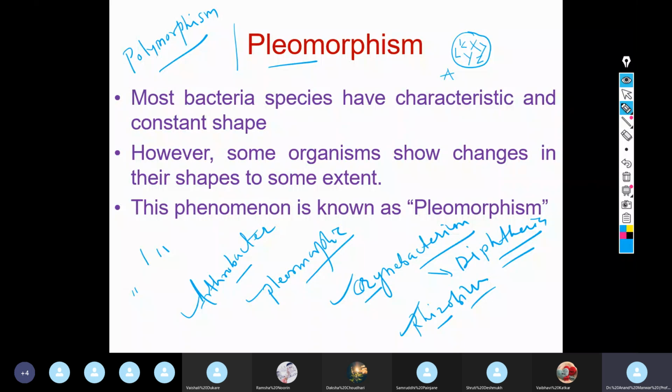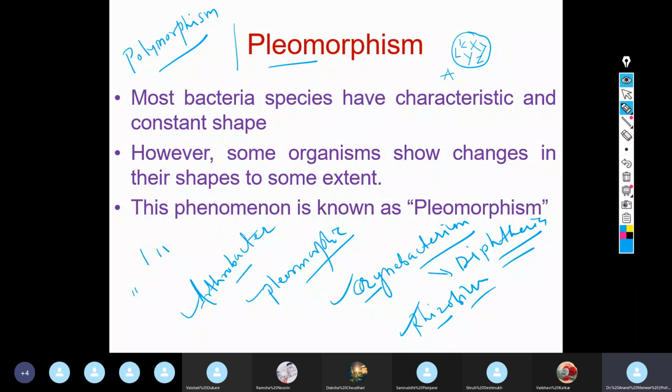Pleomorphism समझ आया? Poly means single. पॉली म्हणजे सिंगल कसं होईल बेटा? पॉली म्हणजे मेनी. Poly means many. Morphism is morphology. When a bacterial cell shows different morphological forms, it is called polymorphism.